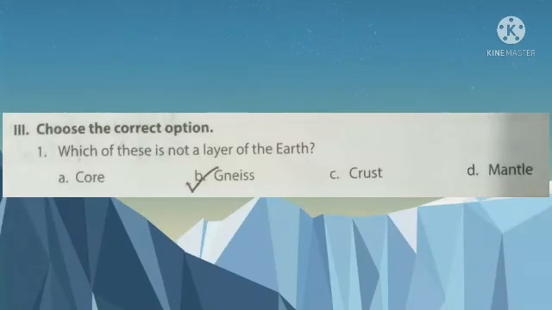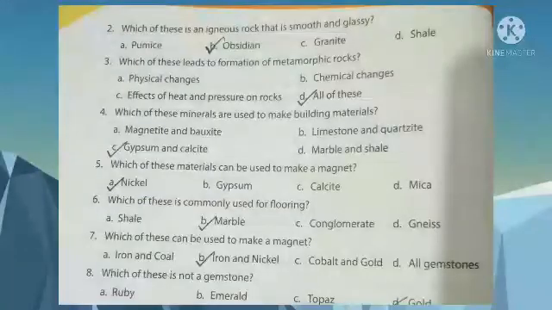Next, choose the correct option. Which of these is not a layer of the earth? Nice. So, other three options are the layers of earth, core, crust and mantle. Now, which of these is an igneous rock that is smooth and glassy? Obsidian. Which of these leads to formation of metamorphic rocks?